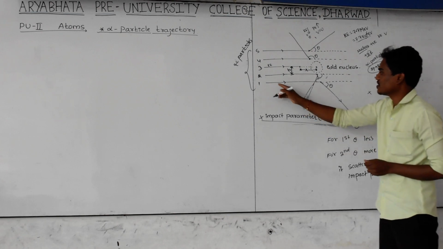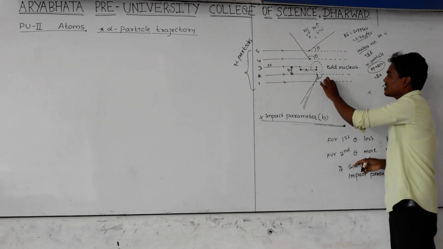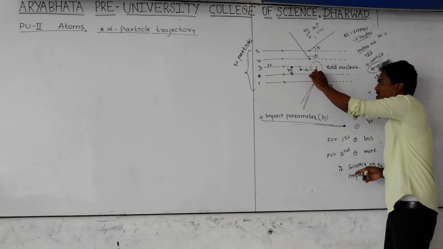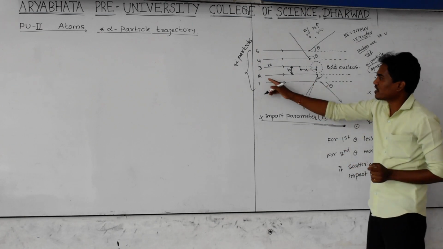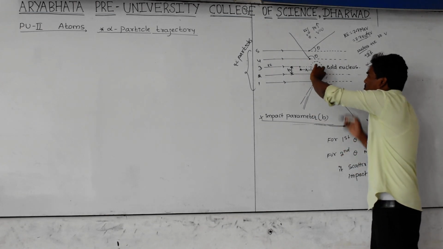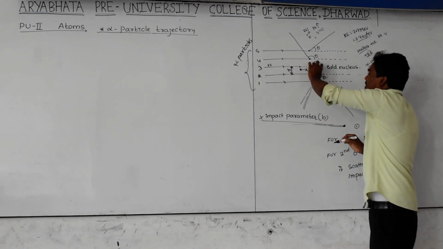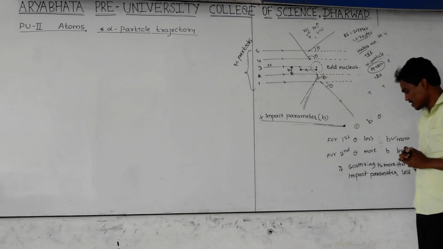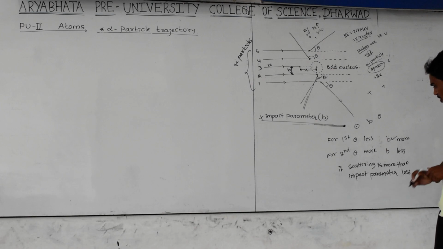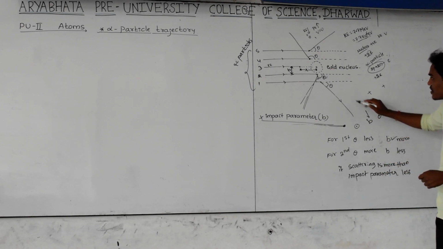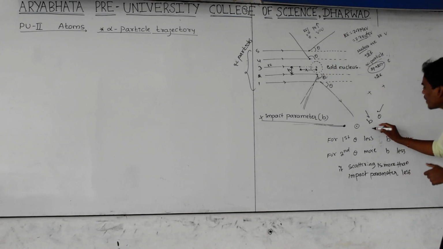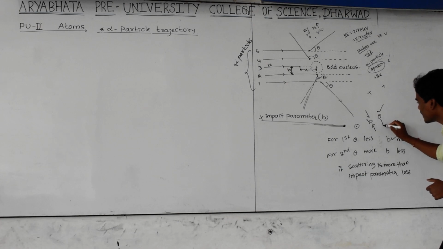Just consider one particle: theta is less. For the first particle, theta is less, but the impact parameter, this perpendicular distance, is more. For the second particle, theta is more, but the perpendicular distance, that is the impact parameter, becomes less. What is the relation between those two? If theta becomes more, then the impact parameter, the perpendicular distance between the center of the nucleus and the center of the alpha particle, becomes less. Or if the B value increases, theta decreases.